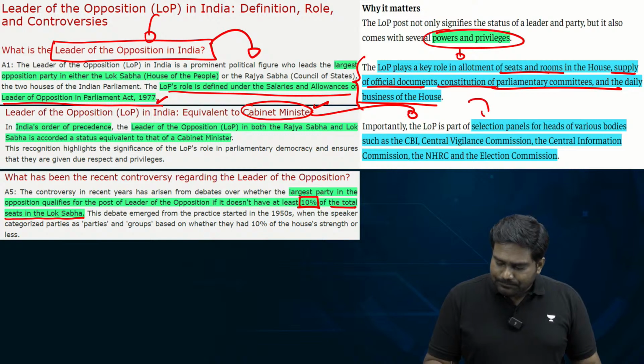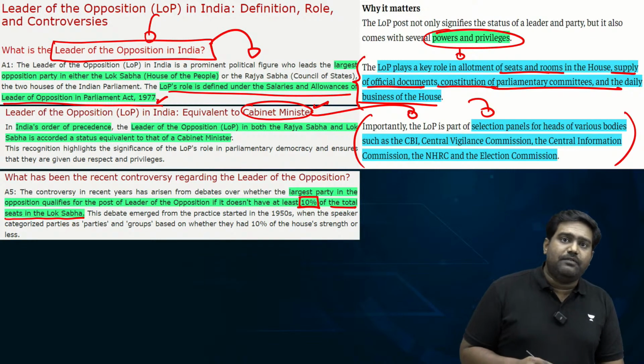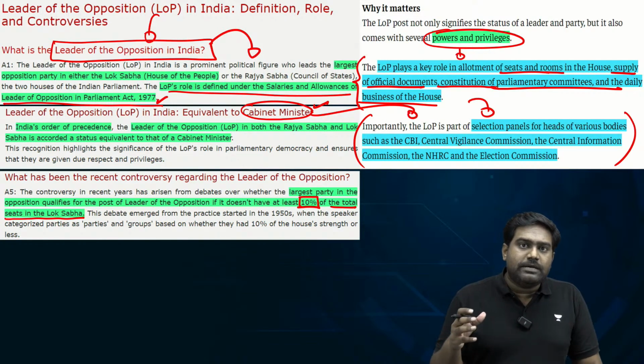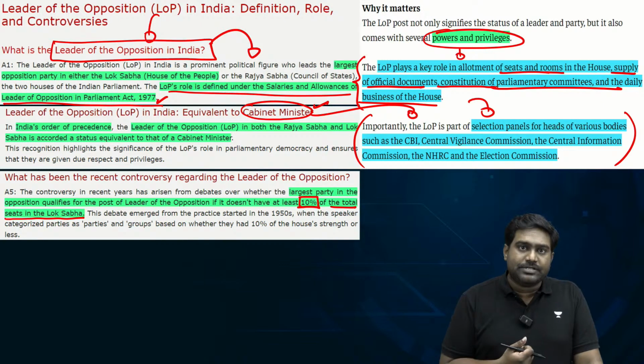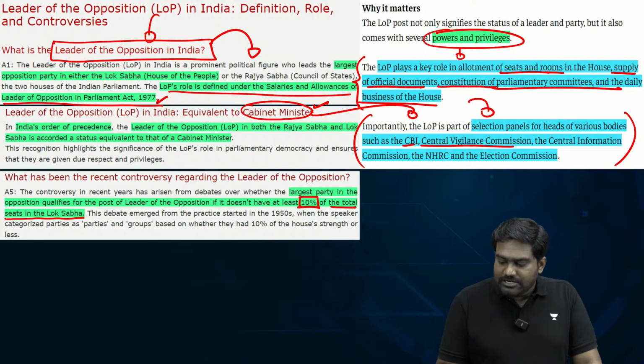And more importantly, the leader of opposition sits on various important selection and appointment committees, which appoint key officials to constitutional bodies and statutory bodies, such as the CBI, the Central Vigilance Commission, the Central Information Commission, the National Human Rights Commission, and now even the Election Commission.